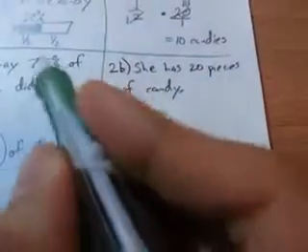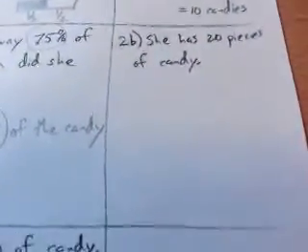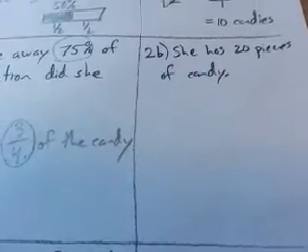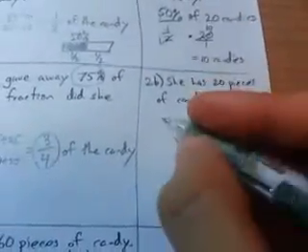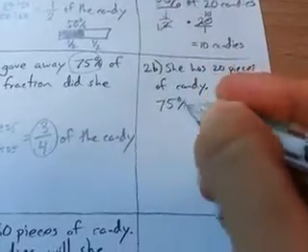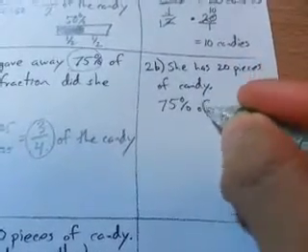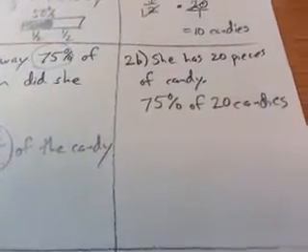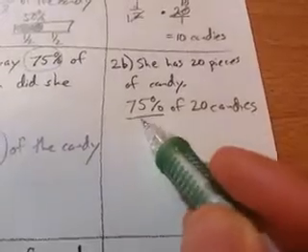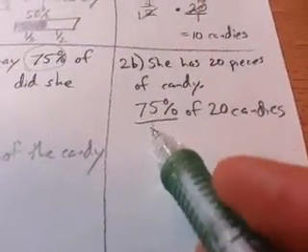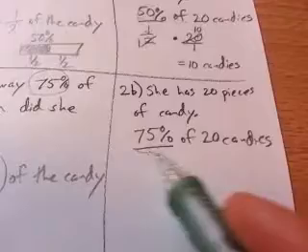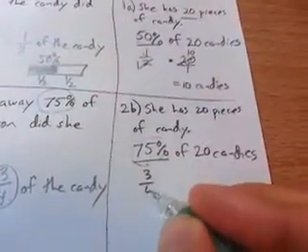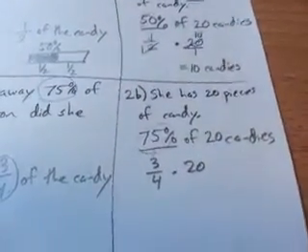Right, before, we had 75%. What do we say 75% represents? It represents 3/4 of the candy. So, if Miriam is giving away 75% of 20 candies, how do I write that? Okay, so again, 75% just means a fraction. So, she's giving away a fraction of 20 candies. What's that fraction? 3/4 of 20.